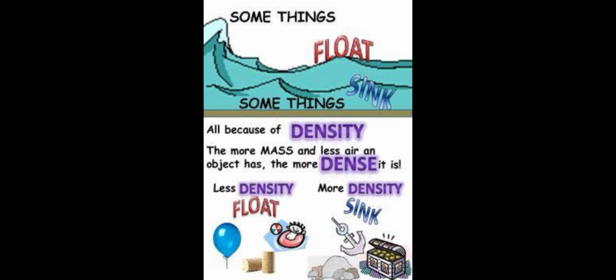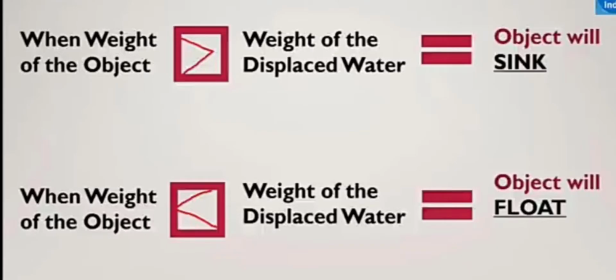Some things float in water and some things sink in water. All because of the density and weight of the object we are dropping inside the water. So it depends upon the density or weight of the object. If the weight of the object we are dropping inside the water is greater than the water, if the weight is higher than the water, then it will sink directly into the water. It will go to the bottom of the water. That means it will sink inside the water.